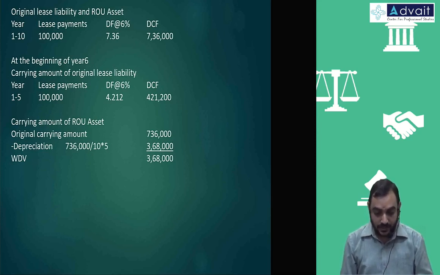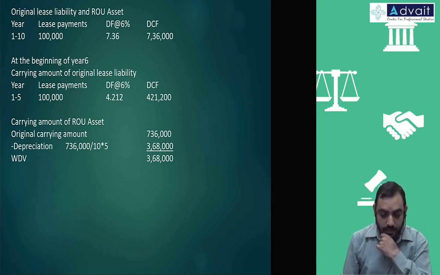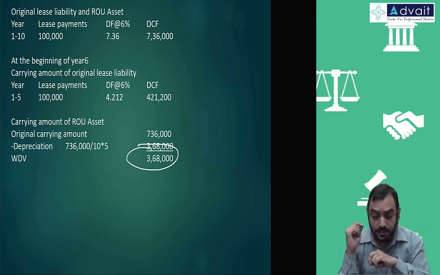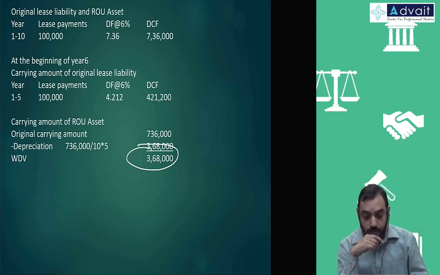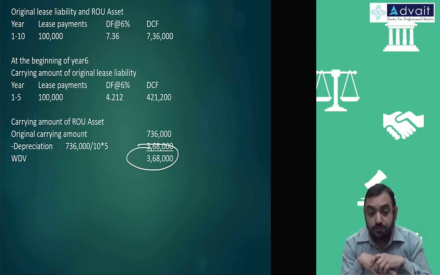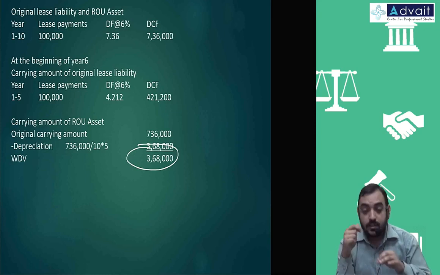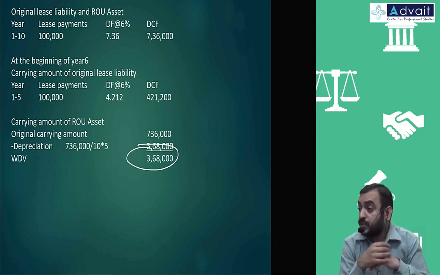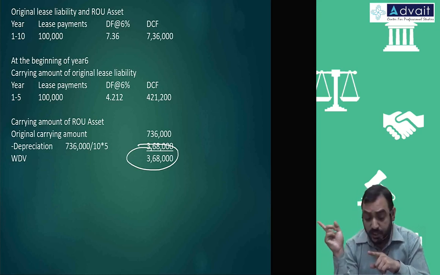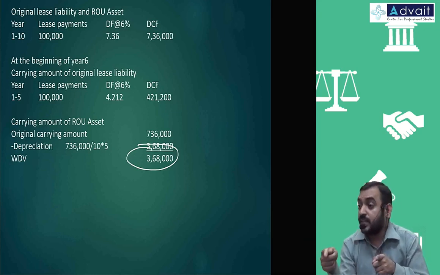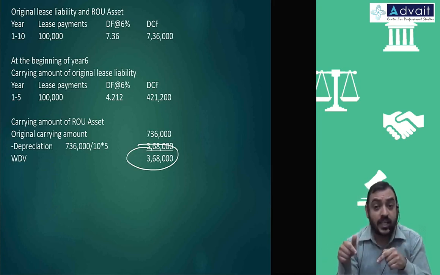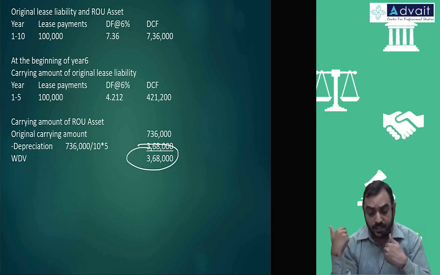If you talk about assets, what was the amount of assets? 3,68,000, and this is supposed to be used over 5 years, depreciated over 5 years. But now you are reducing this for remaining 3 years. So what should be the carrying amount? It was supposed to be for 5 years. How much for 3 years? That should be your revised carrying amount representing the remaining 3-year term.